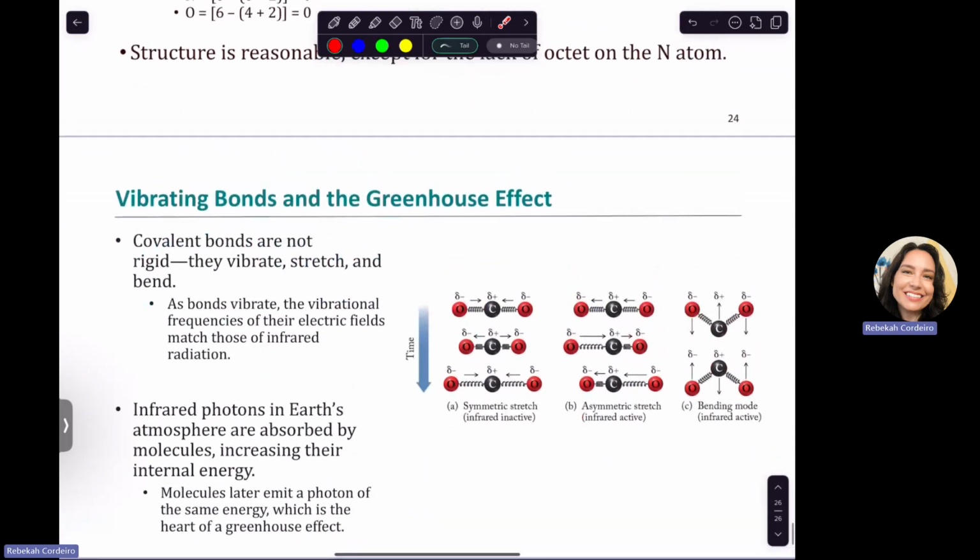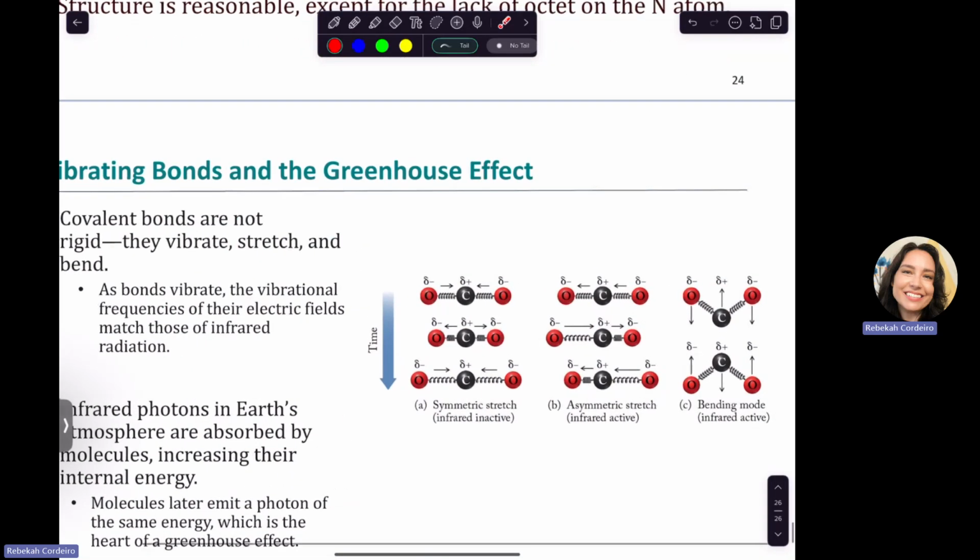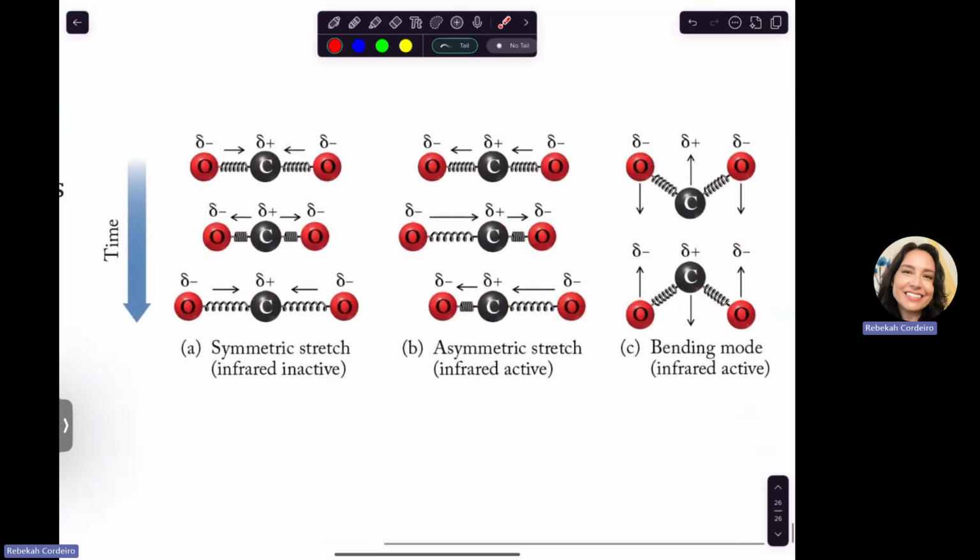And then just as a quick little nod to why we even talk about structure and stuff. Certain covalent bonds vibrate in different ways. Covalent bonds are not rigid. They vibrate, they stretch. Carbon dioxide, for example, is shown here. And in carbon dioxide, these bonds can do different types of stretching. And this can hold energy.